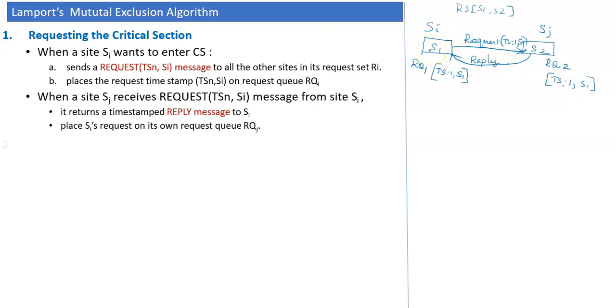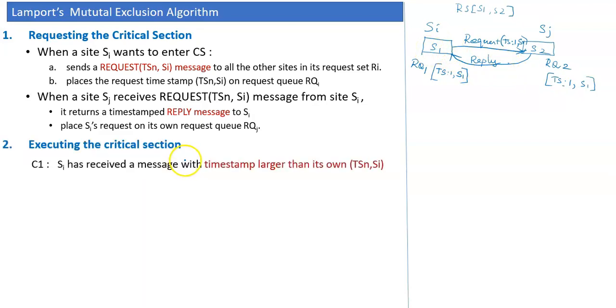Now, executing the critical section. The site can decide to enter the critical section in two circumstances. One is if site Si has received messages from other sites with a timestamp larger than its own.